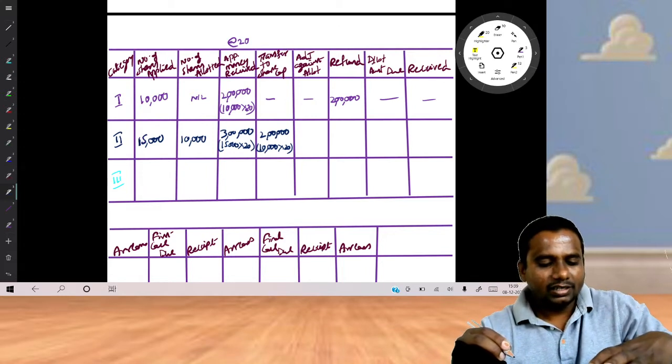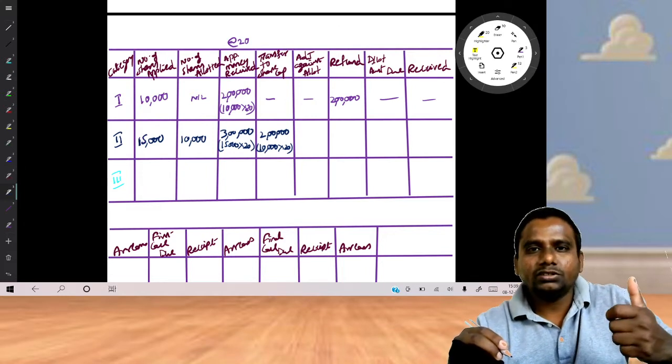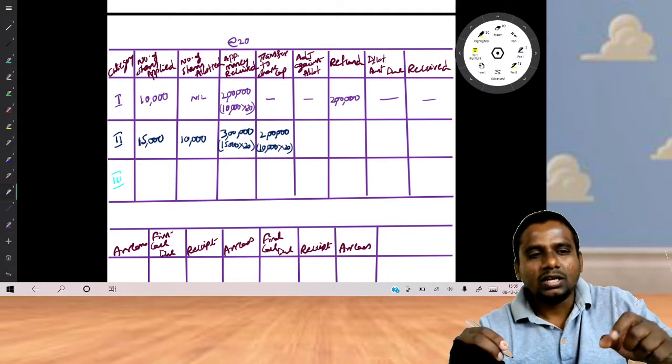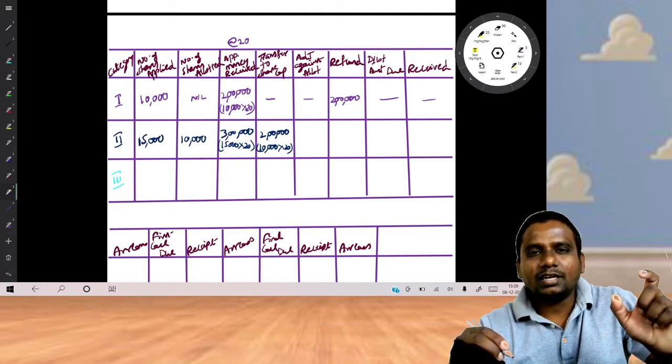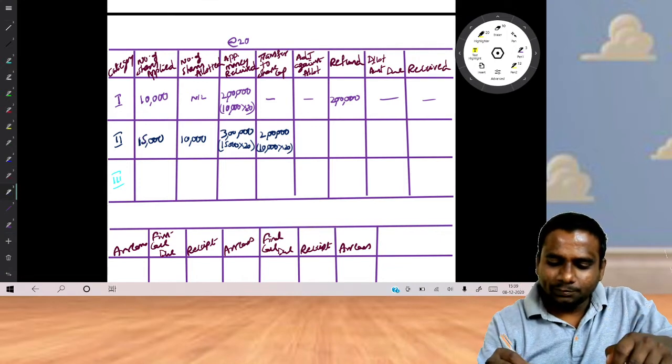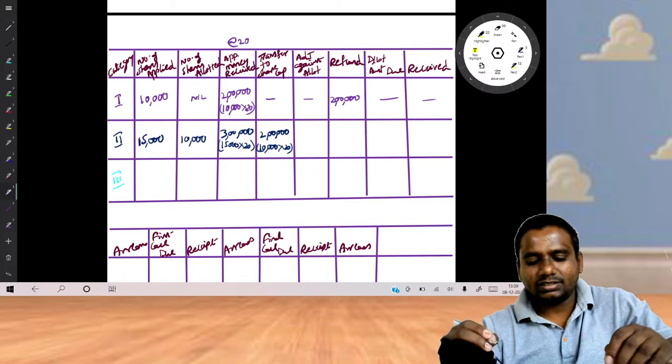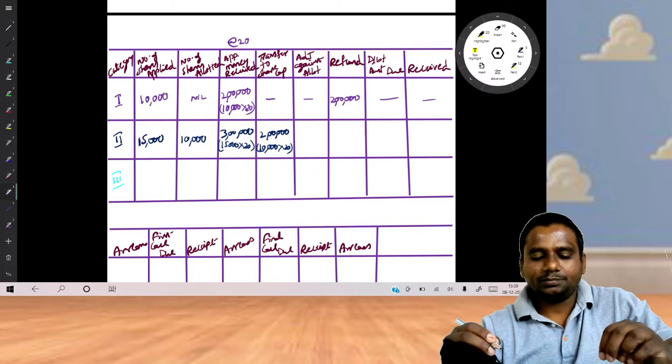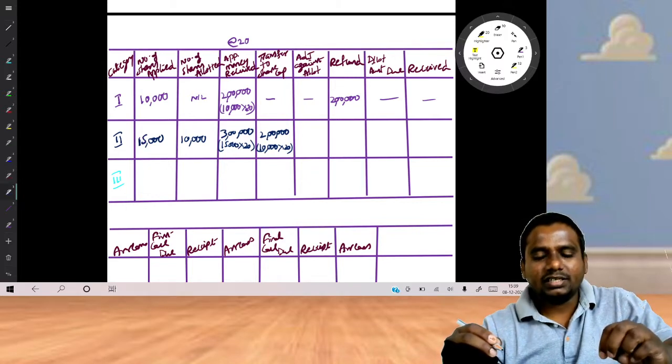These second category people applied for 15,000 shares, but we have allotted only 10,000 shares. The 10,000 shares amount we have to transfer to share capital. What about the remaining amount? The remaining amount we will adjust against allotment.